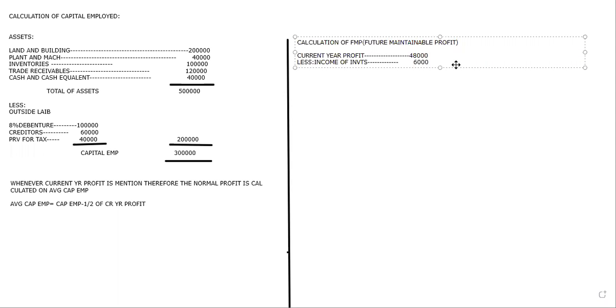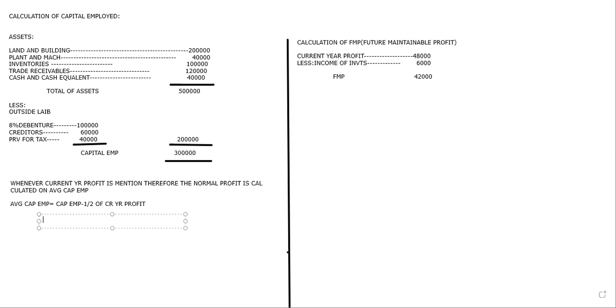So how much is it going to be when I minus it? There are no other adjustments, no remuneration or anything like that. So directly this becomes my FMP, which is 42,000. Now half of the 42,000 is 21,000. Now the same thing we are going to apply here.